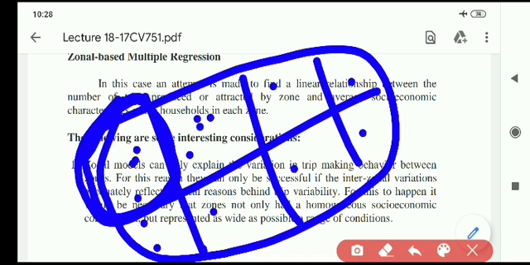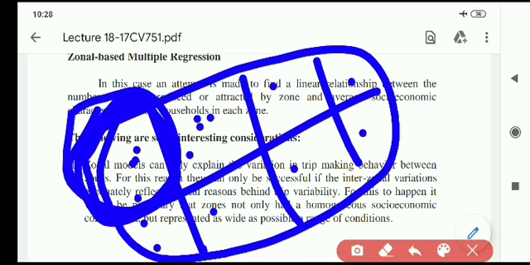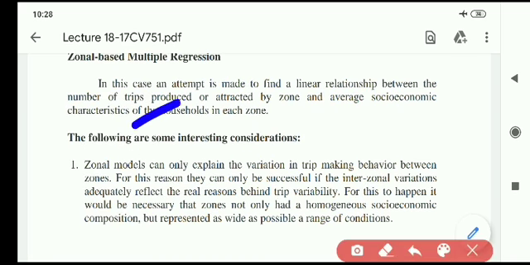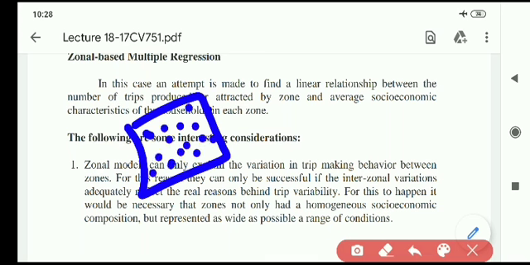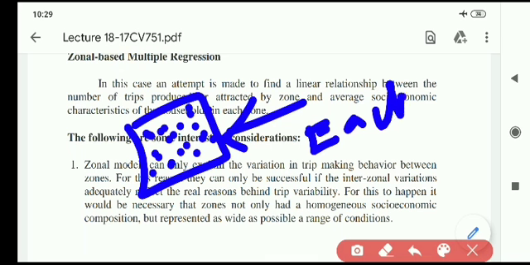Next comes the household model. What do we mean by household model? Let us focus on the same figure. This part is one zone, and under this part we have n number of households, n number of residents. In the home interview method, we go to each and every residence and collect the information.